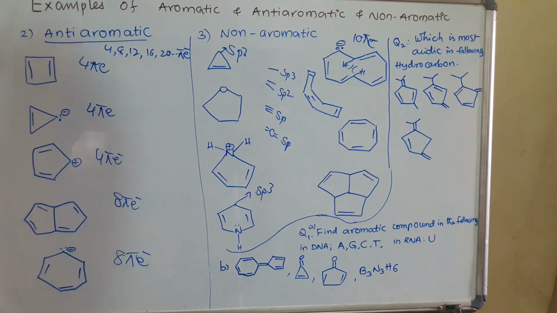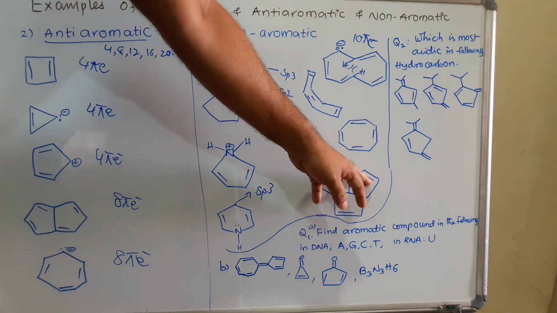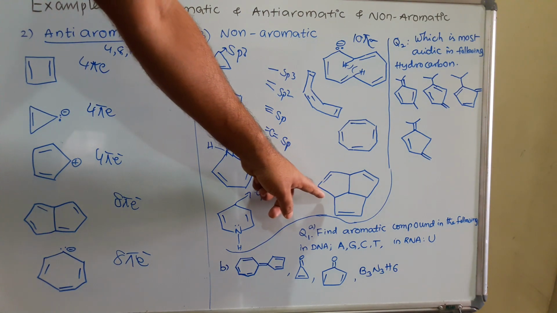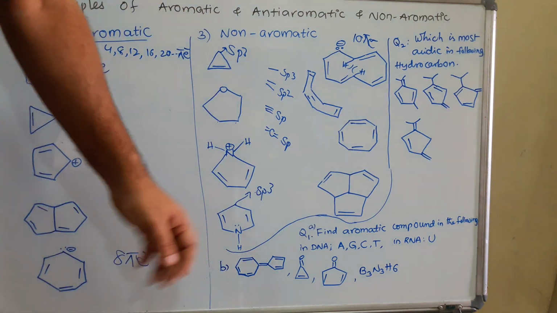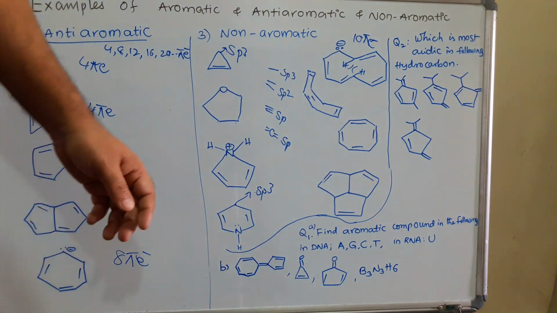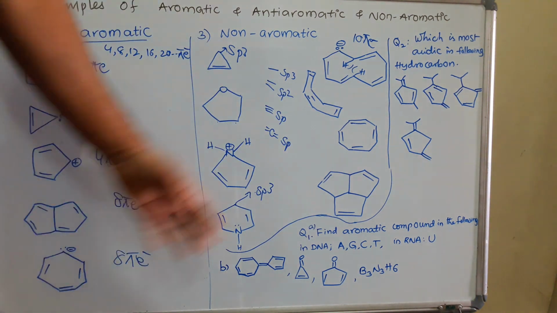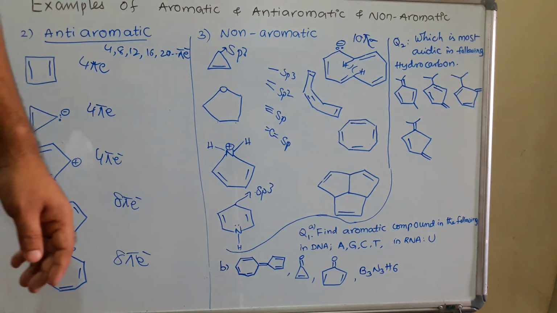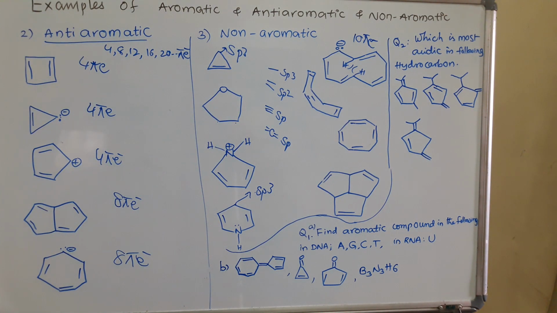If you come to this compound, here 1, 2, 3 and double bond, single bond, conjugation is missing. So in total it is non-aromatic, because the cyclic system is there but conjugation is missing. That's why it is a non-aromatic compound. So I explained the total three types of compounds: aromatic, anti-aromatic, and non-aromatic compound.